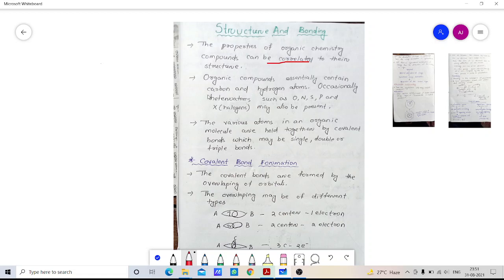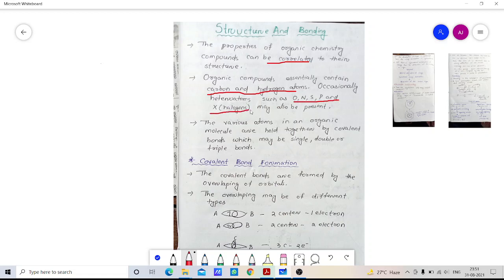You know that mainly carbon and hydrogen are the main components of the organic compounds, and occasionally heteroatoms such as oxygen, nitrogen, sulfur, phosphorus and halogens may also be present.